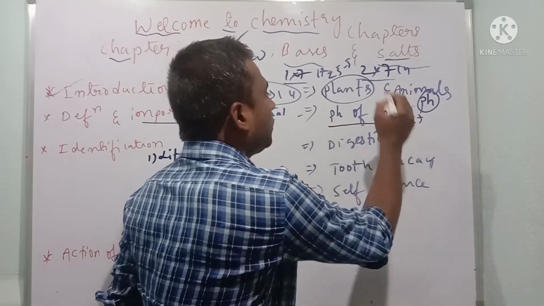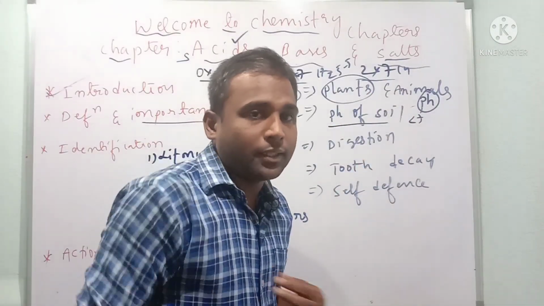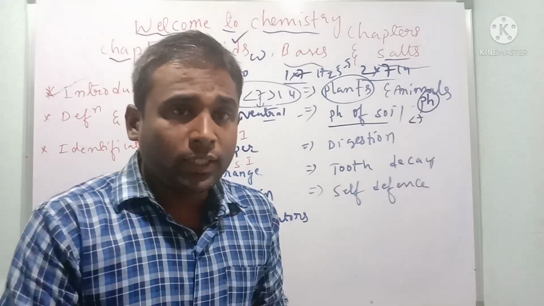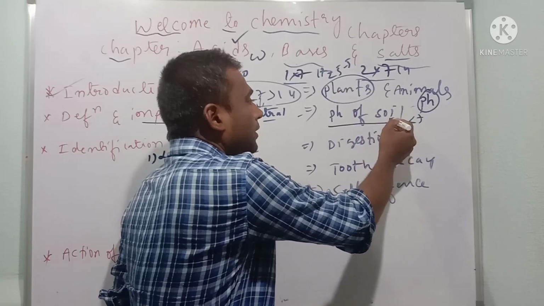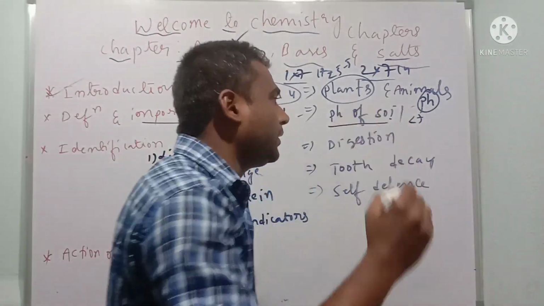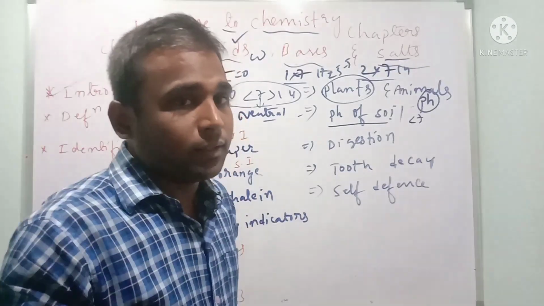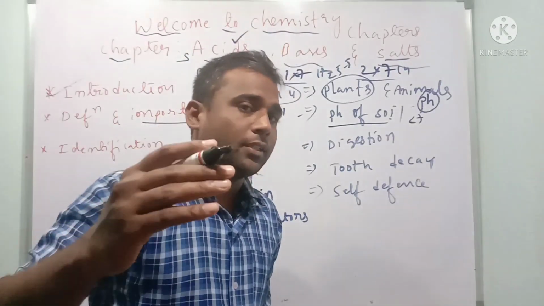Then we can find pH in the soil. Children, you might have seen that some people do not get a good crop. Why? Because the acidity increases, or the base content increases.